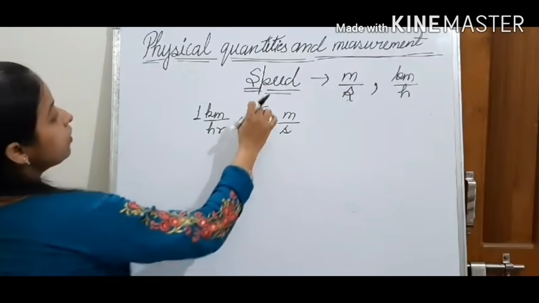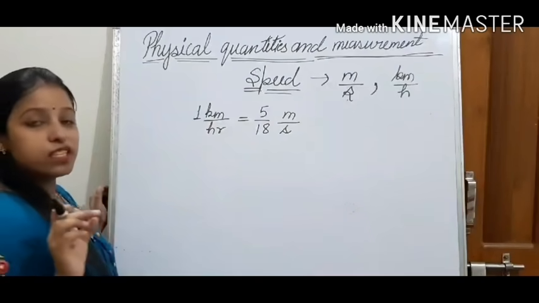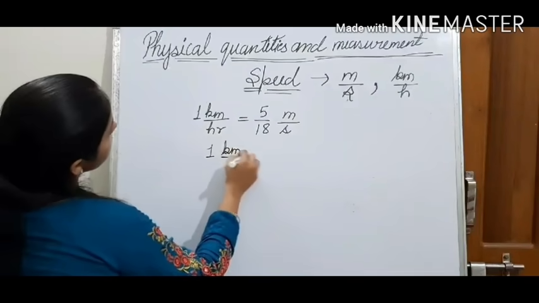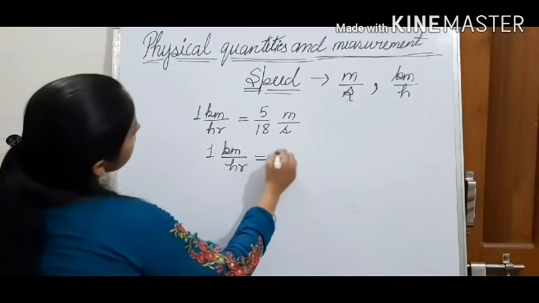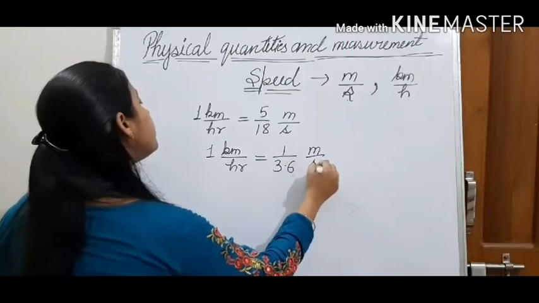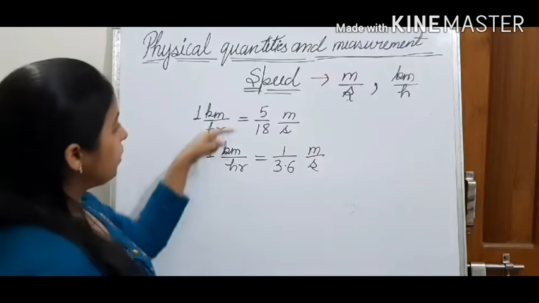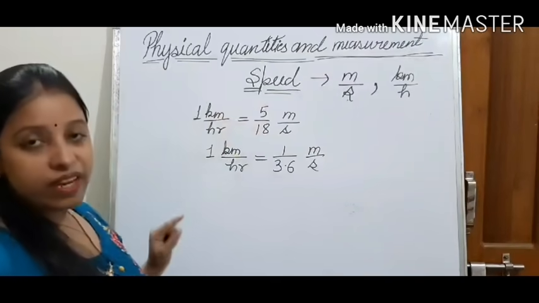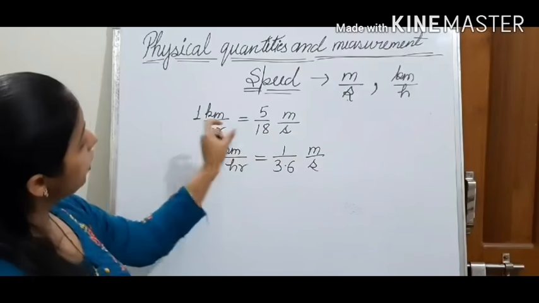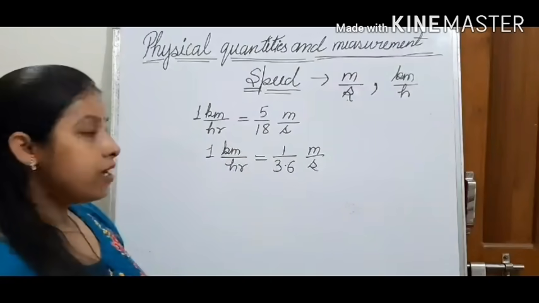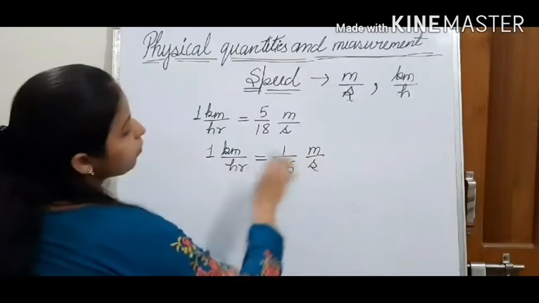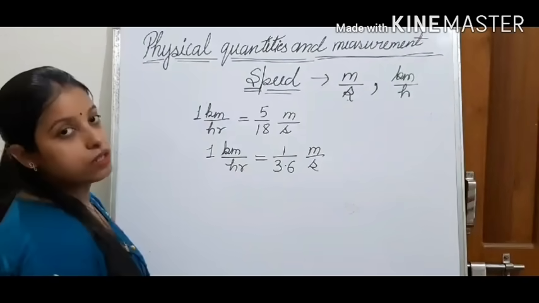Now, we can simplify this 5 upon 18. So here we can write 1 kilometer per hour is equal to 1 upon 3.6 meter per second. How? If you divide this and this by 5, we get 5 ones are 5, and 18 divided by 5 gives 3.6.